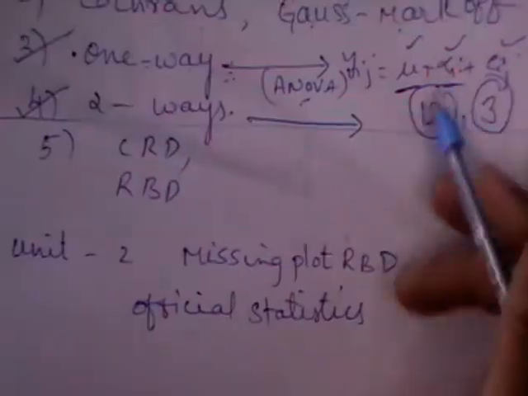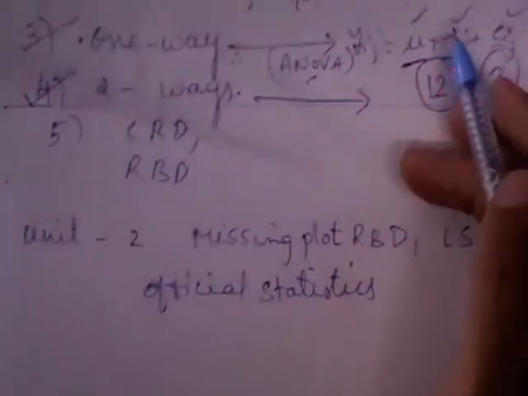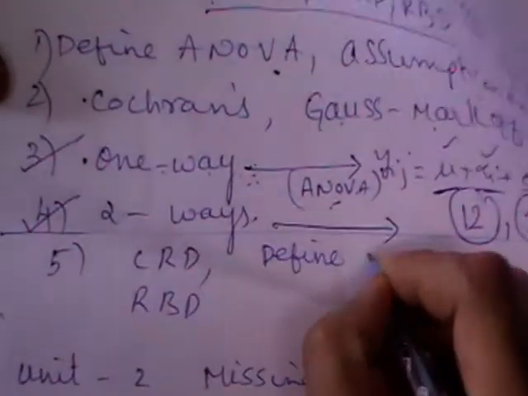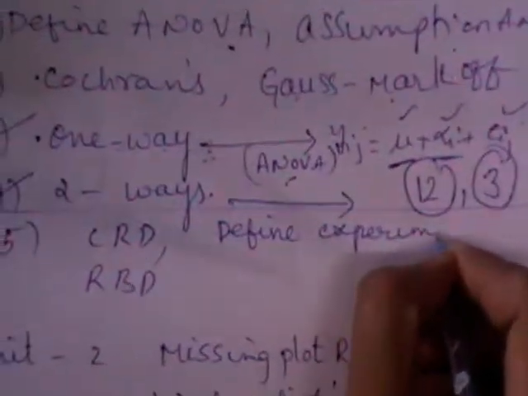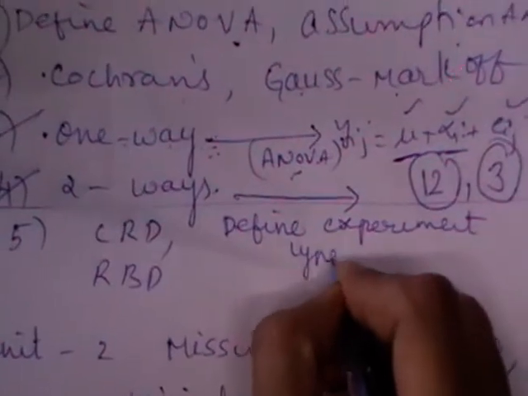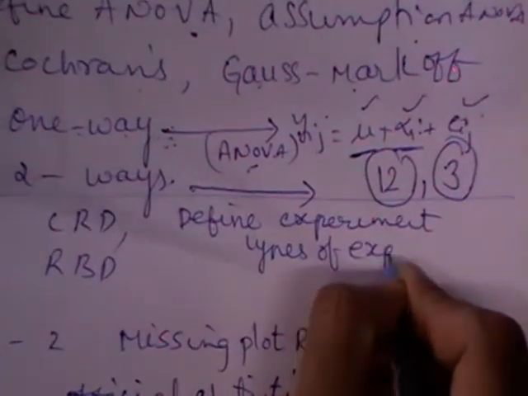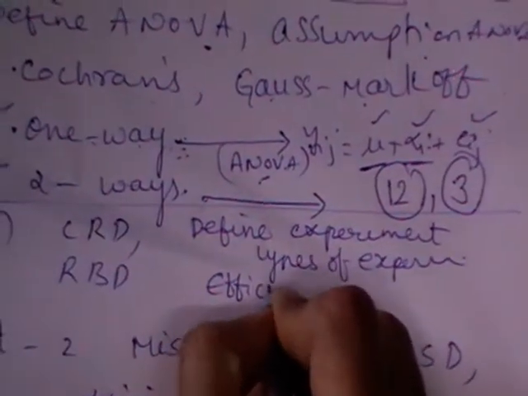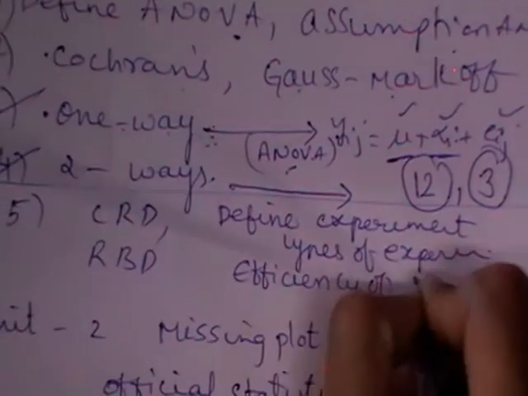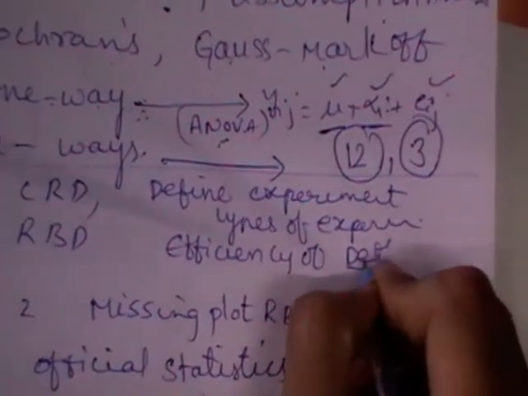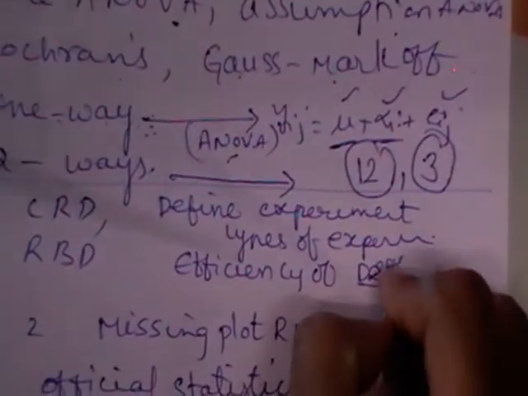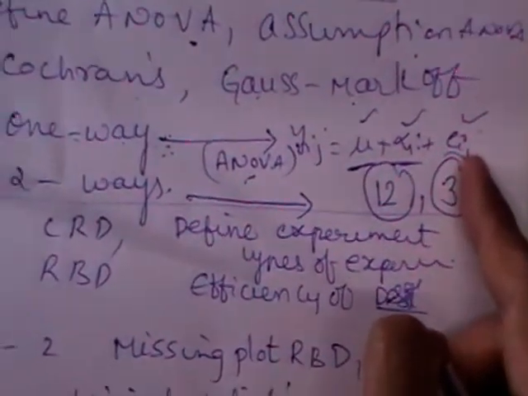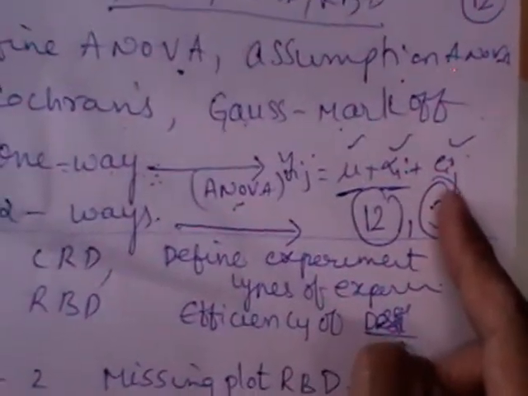Then you are shifting to design of experiments. There the short answers are nothing but define an experiment. It is a short answer question. What are the types of experiments? It is a short answer question. And you have there efficiency. I have told you small definitions like efficiency of design, you have the definition there. Efficiency of design is a short answer question. And also you have the definitions like what is a treatment, what is a yield, what are blocks.